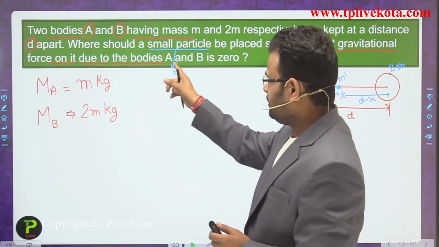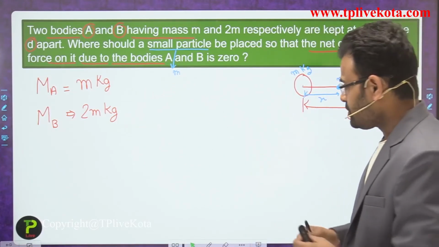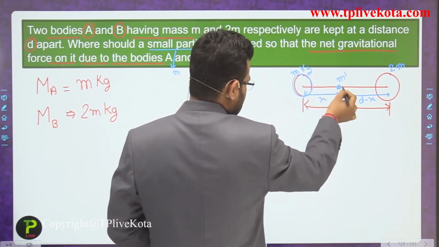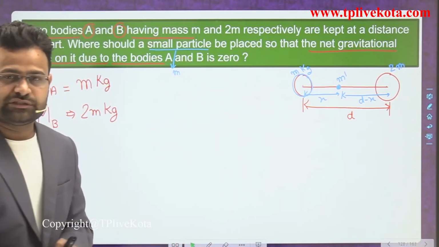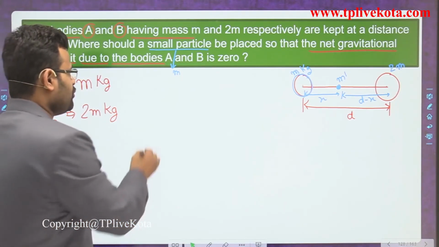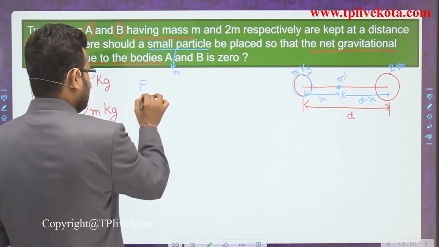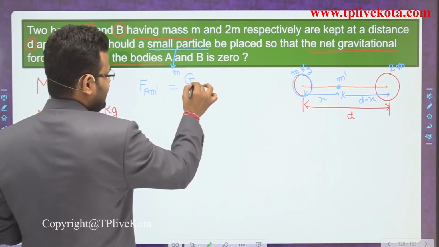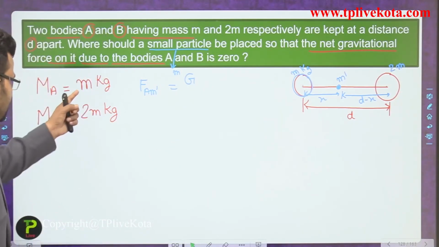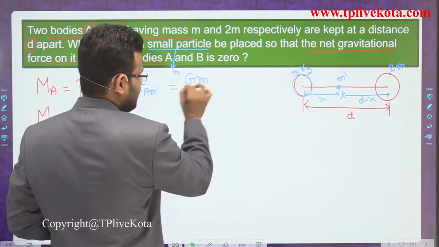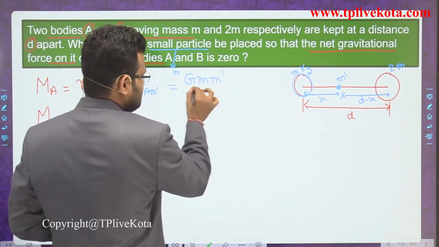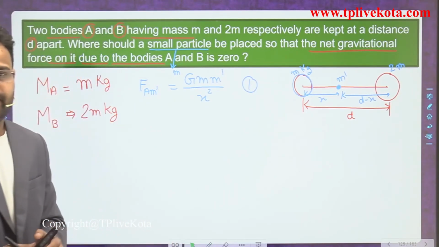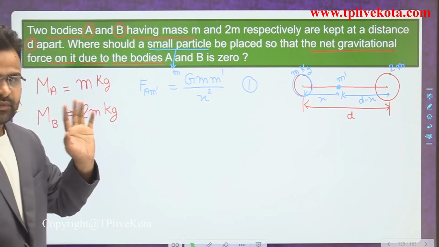Force on it due to the bodies A and B is 0. So if that mass m, capital small m, applies some force on m dash, which type of force is applied? That is attraction in nature. So the force applied due to body A on m dash, the formula is G, mass of the first body, that is small m, mass of the second body, that is m dash, and distance between them, that is x square. So that is the force applied by body A on m dash, that is a particle.